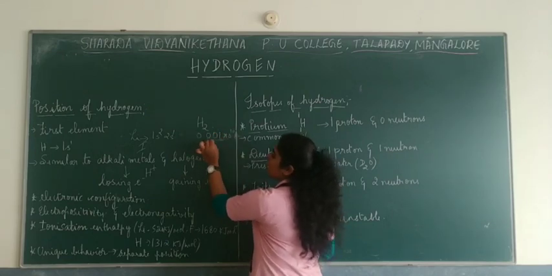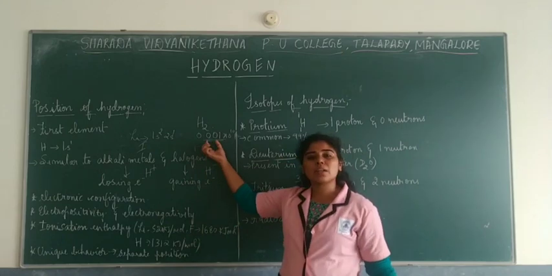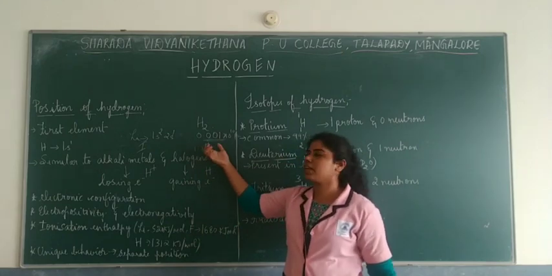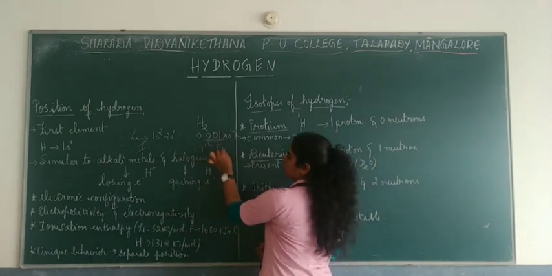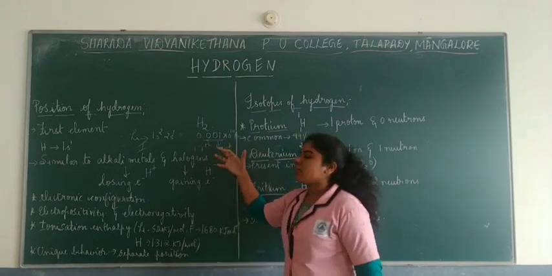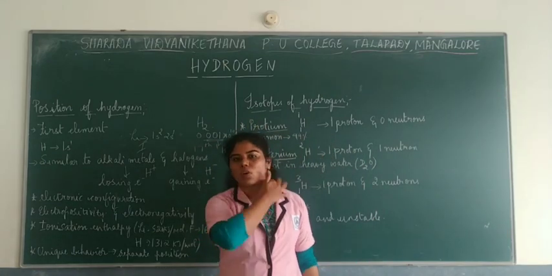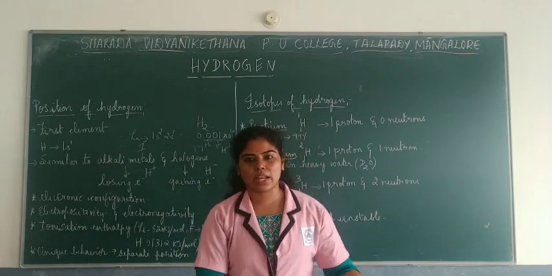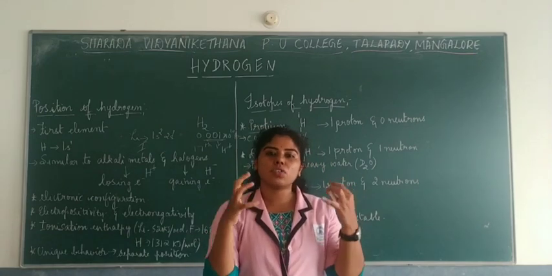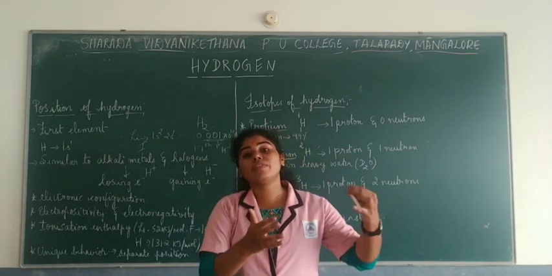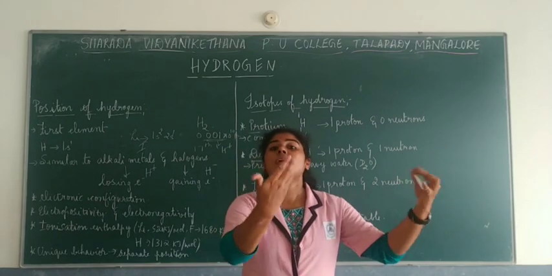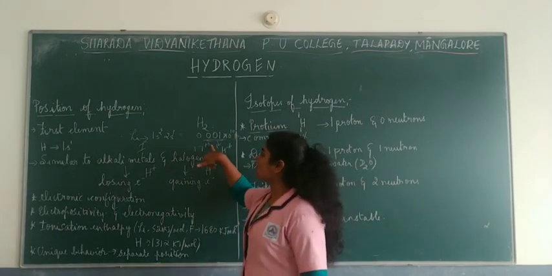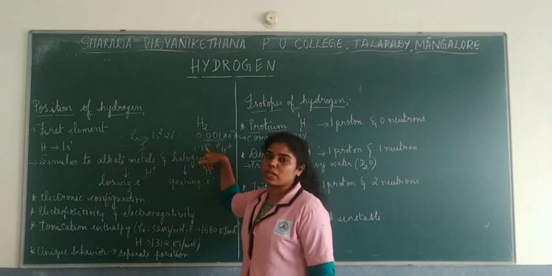So the size of the atom is so reduced when it becomes H plus, that is, on removal of the electron. But when other atoms in the periodic table ionize, their radii are around 50 to 200 picometer, which is much bigger compared to the radius of hydrogen, as you can see.